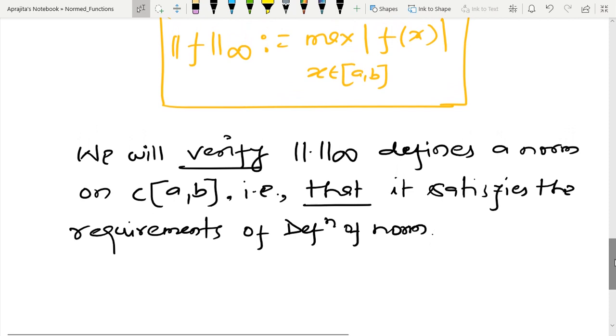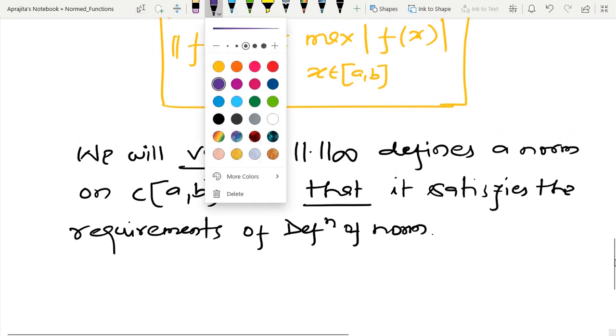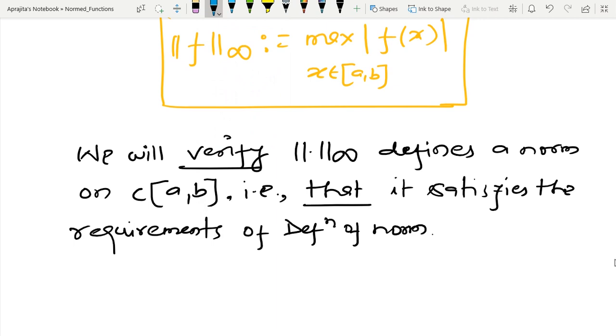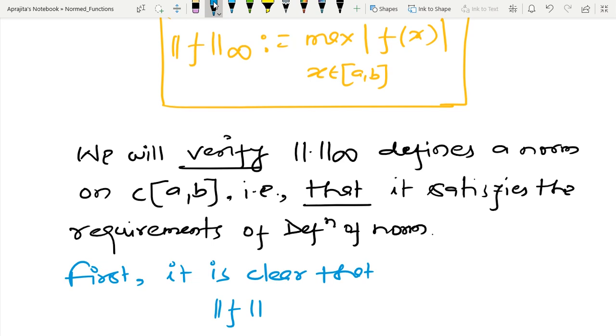Since I have defined the norm of f as the max of the absolute value, it is clear that this quantity is always greater than or equal to 0 for all f that belong to this space, because first I am taking the absolute value, so it is already positive. This is obvious.